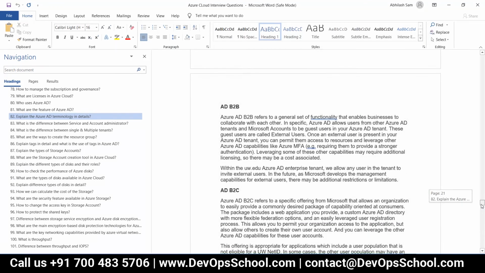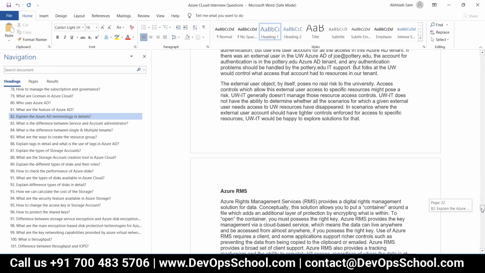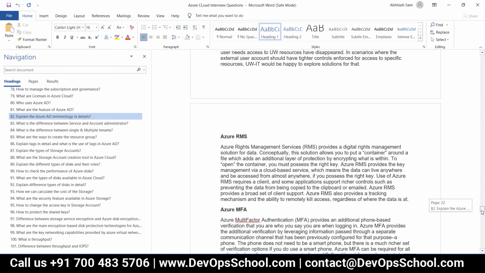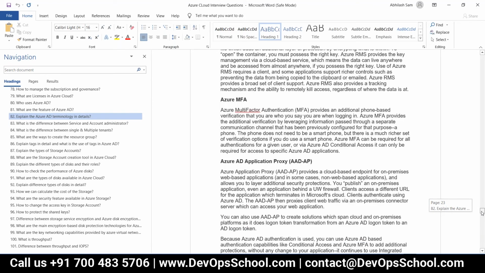You only have to write 2 or 3 lines. Each and every terminology, just make 2 to 3 points, maximum 4 points. That's all. 1, 2, 3, 4 like that. Like Azure MFA, if you're going to write it in this way, I don't think you are able to remember. Correct, Arun? Yeah, tell me.